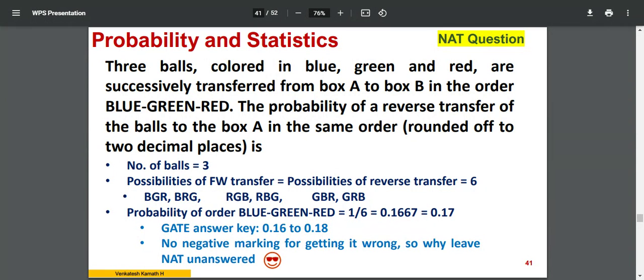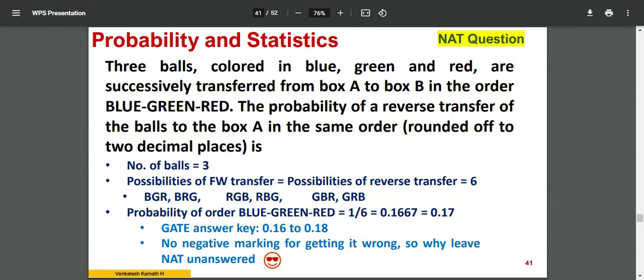Same order means it could be blue, green, red, or red, green, blue, whatever it is, one particular sequence. You have to follow it backward. So you don't have to break your head whether it is blue, green, red, or red, green, blue. It is just one sequence you have to follow backward. Okay, rounded off to 2 decimal places they have asked.